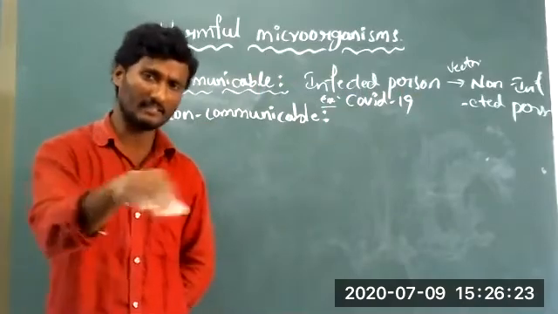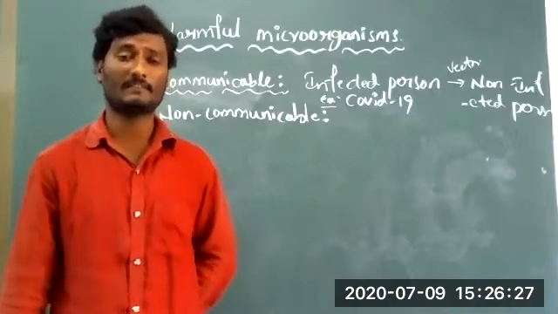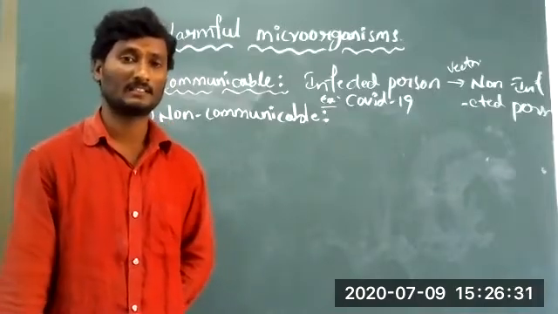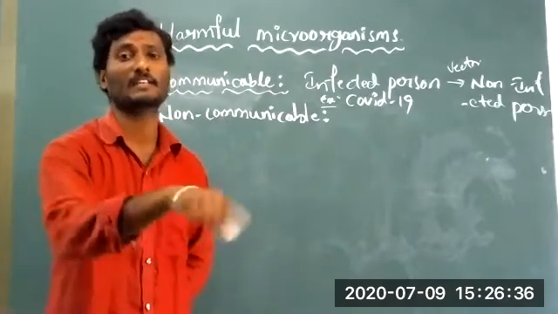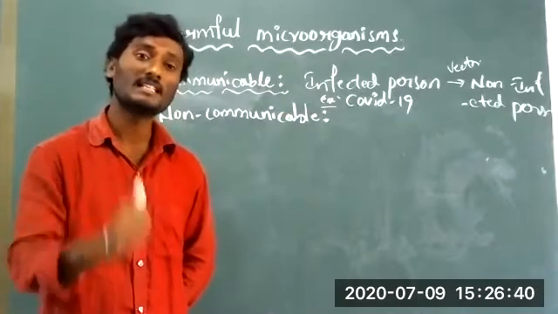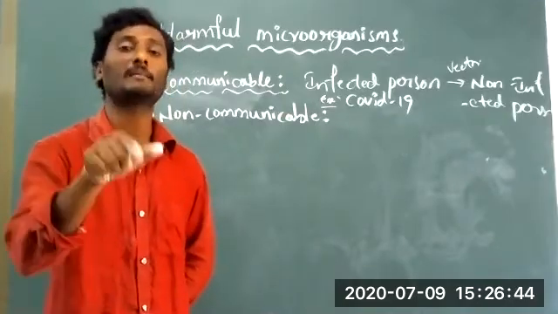In your classroom, if one person is suffering from flu, after two or three days the surrounding students will also be affected, because flu is a communicable disease.